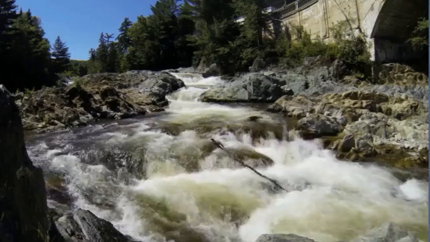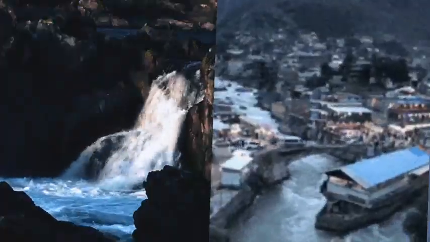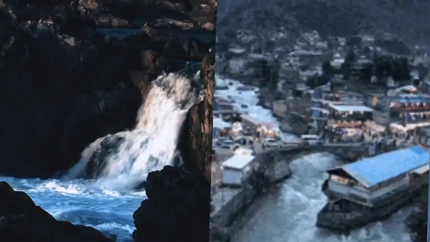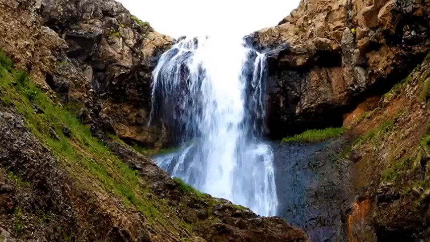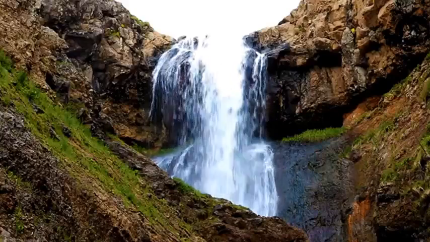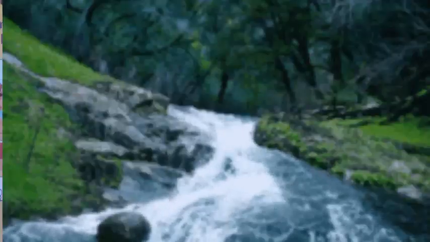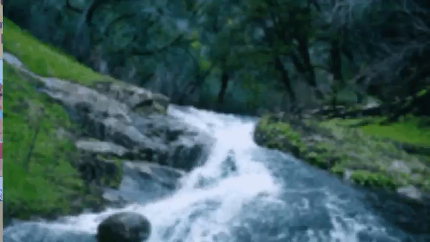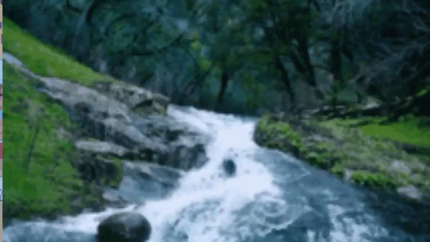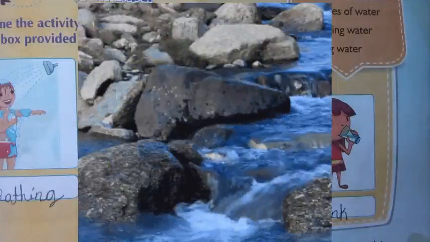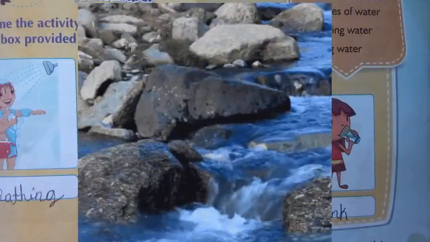Rivers. See, rivers are flowing. They come from rain and they are considered as fresh water. See children, where do they come from? They come from hills, mountains and flow down from the high ground to the lower ground. Next comes streams. A stream is a body of water that flows on Earth's surface. See children, rivers usually describe large streams.